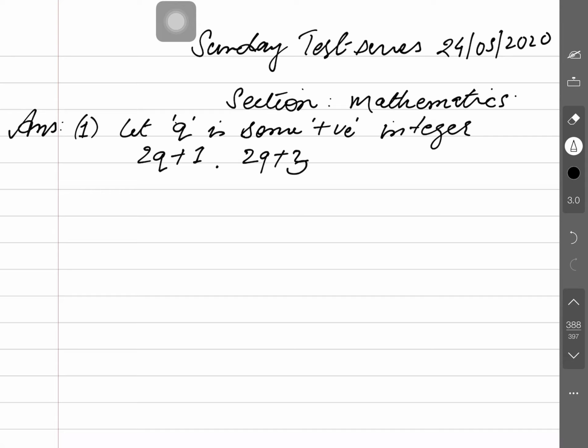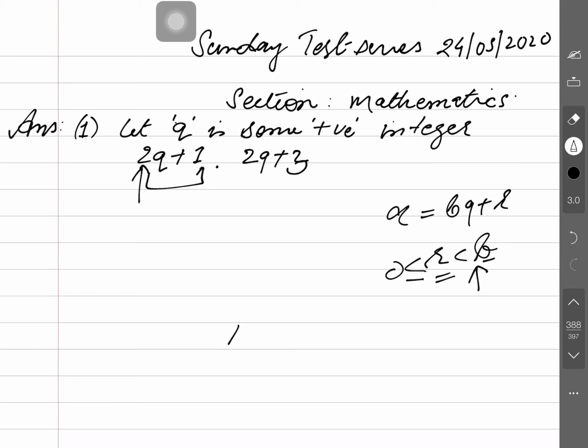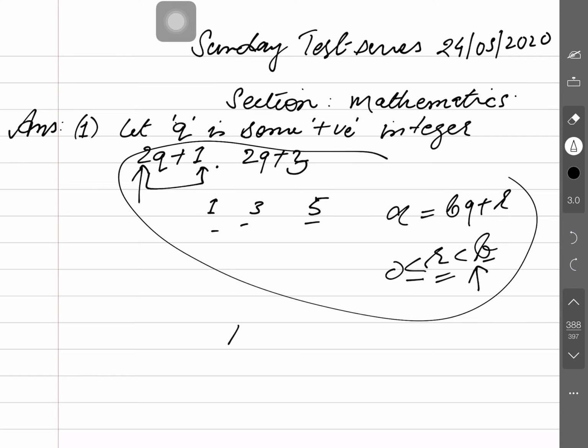2q plus 3 you cannot write here because of Euclid's division lemma, a is equal to bq plus r, where r is greater than or equal to 0 but less than b. So how can you suppose this b? This 2 must always be greater than r, so here it must be 1, 3 and 5 are there. Is that clear? So there are two methods to write down the answer. So q is some positive integer, so b should be taken with more values here. Now I am telling the two ways of writing the answer very fast.